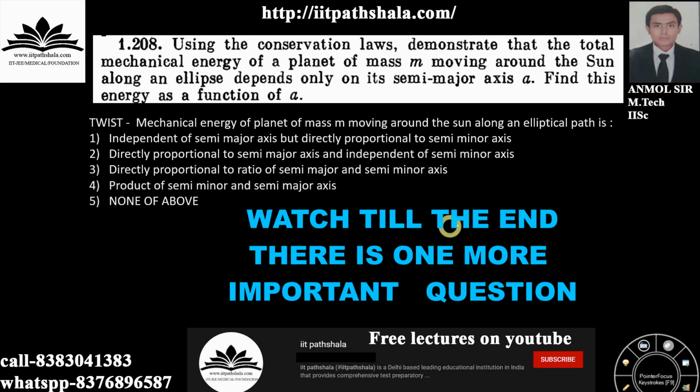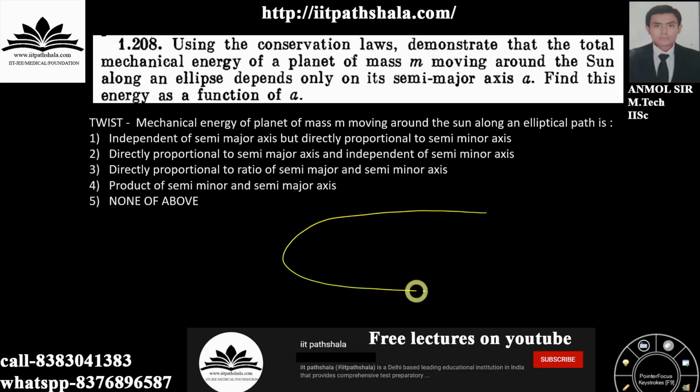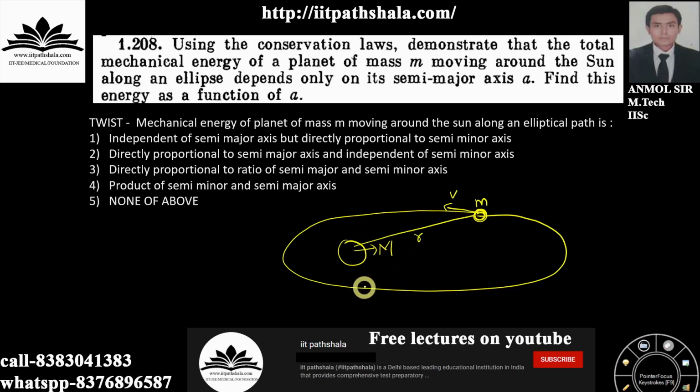Okay guys, so let us first draw the diagram to evaluate our problem. This is my sun. Let us have the mass of the sun as capital M. This is my small planet of mass m. It is going with a certain velocity v, and it is at a certain distance r away from my sun. I am having this farthest distance as r2, and this particular distance which is very near to my sun as r1 for the calculation perspective.